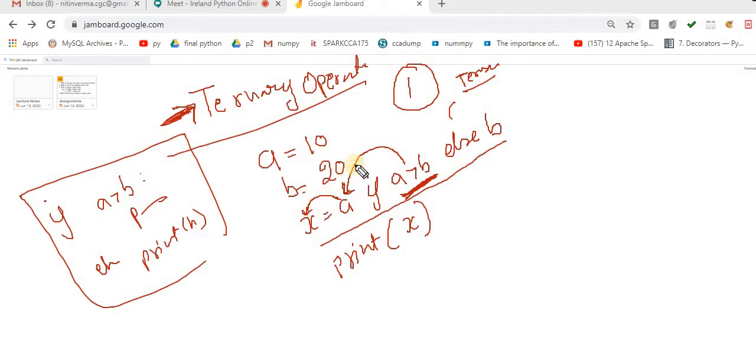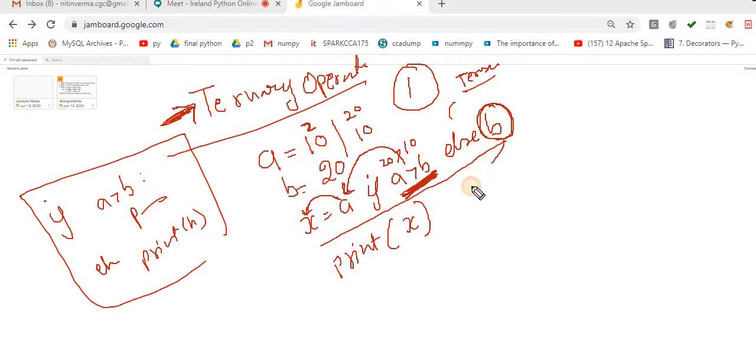That means in case number 1, if A is 20 and B is 10, now what will happen? This condition is true, and now A will be assigned to this X variable. Now case number 2, this one, this condition is false. Now what will happen? Your else part will be executed.